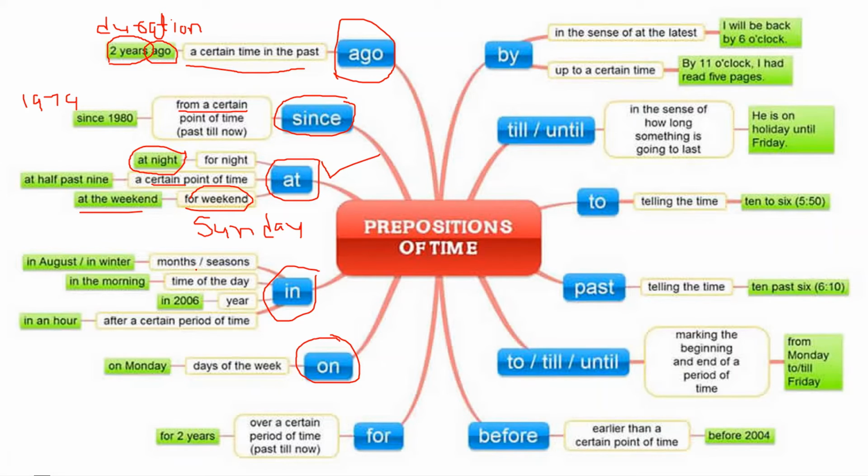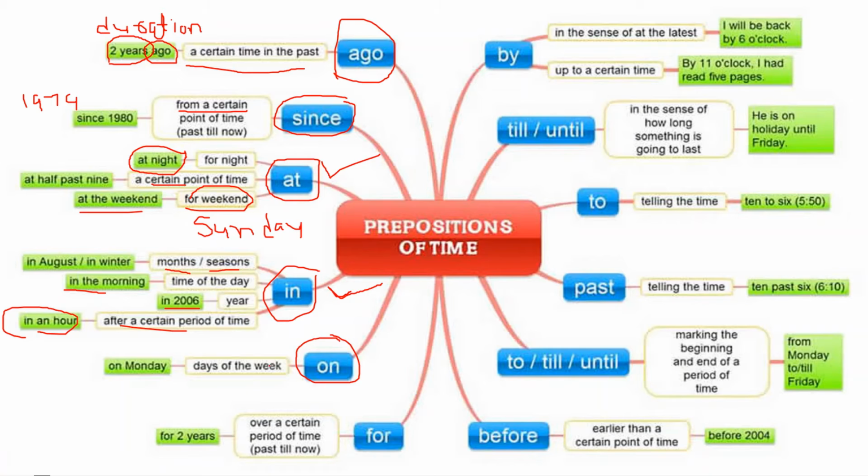In should be considered for duration as well. We can use in for months and seasons, like in August, in winter. A part of the day, in the morning. A year, in 2006, a perfect point of time. A certain period of time as well, just like in an hour. So these three are really complex, but we need to understand them. We need to use them gradually every day so that we have a perfect idea of how we are using them.